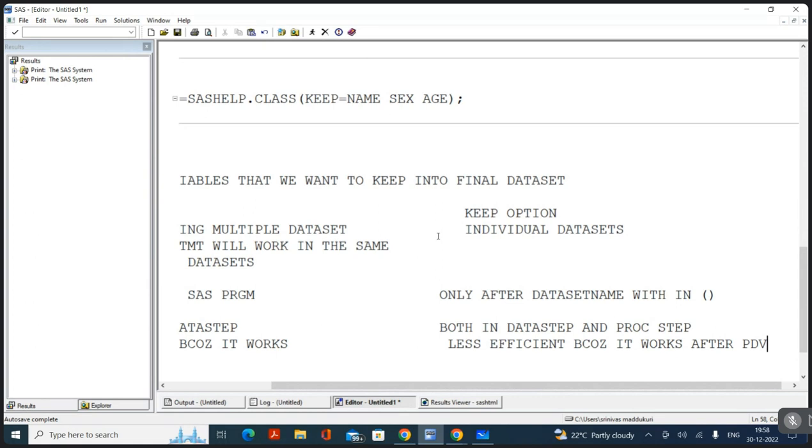Sir, while using it in the proc step, it's only for temporary output, right? Whenever you want to print, you don't want to print all the variables. So if you want only a few variables, you write keep. It works for temporary output only, because in proc we use it for printing. Yes, sir. It doesn't matter even if it's temporary. If I want the report that way, I will use keep for proc. Clear, everybody?